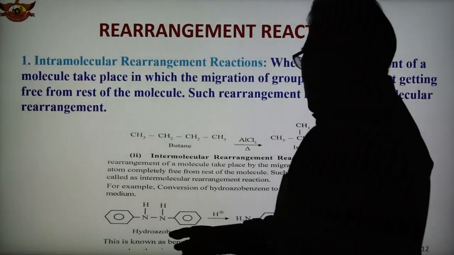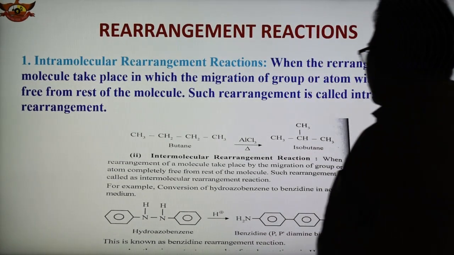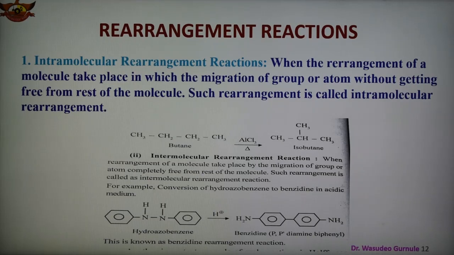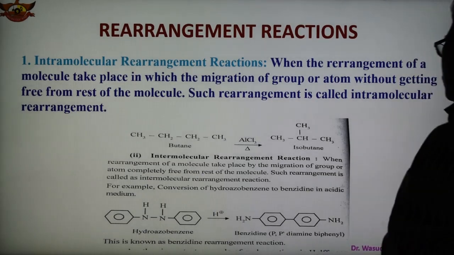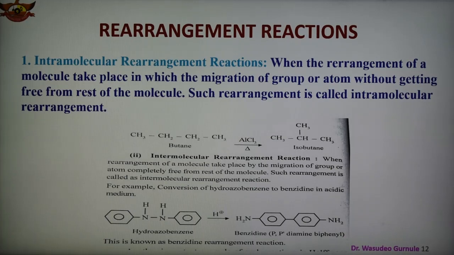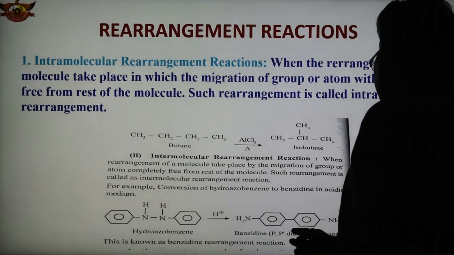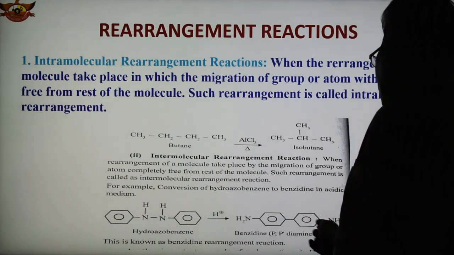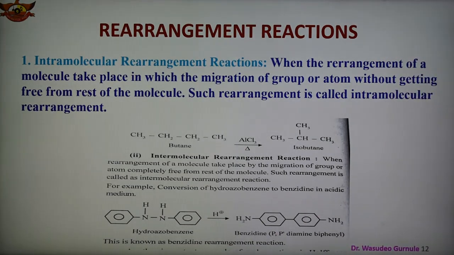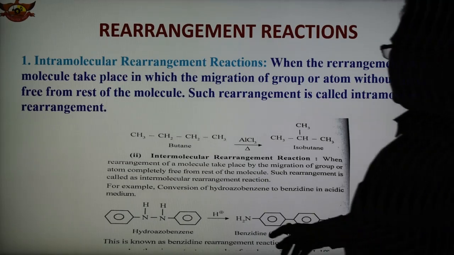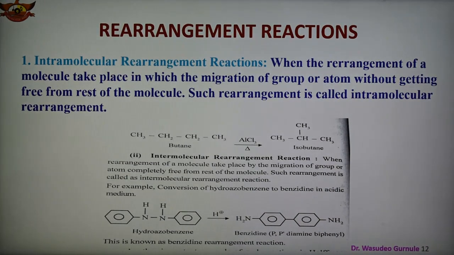This is known as the benzidine rearrangement reaction. Here this is hydroazobenzene, and in the presence of H plus ion we get benzidine, also known as para, para' diamine at para position, and biphenyl. So this is biphenyl, this is the p,p' position, and this is diamine, so it is benzidine, a biphenyl diamine. So this reaction is a benzidine rearrangement reaction. Between the molecules, this is known as intermolecular rearrangement reaction.